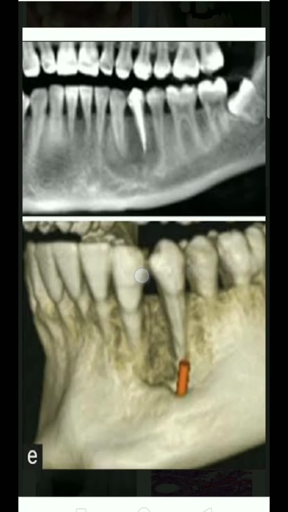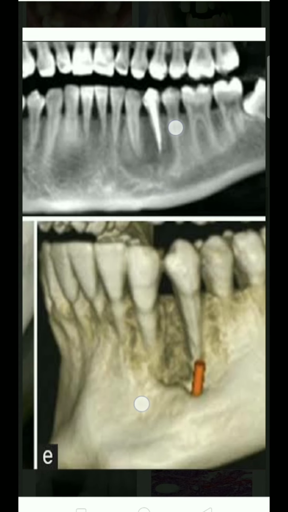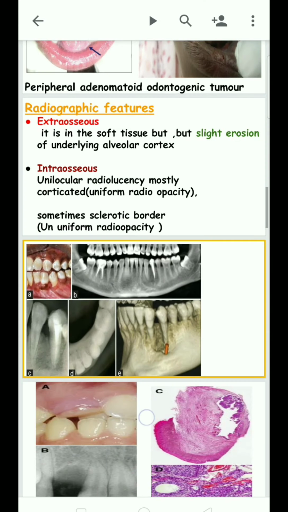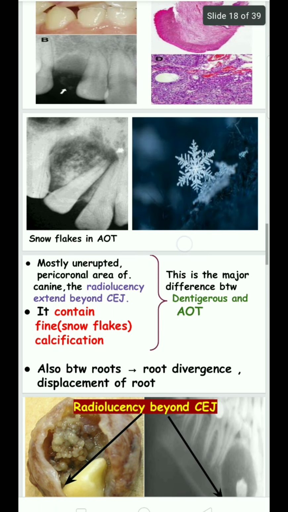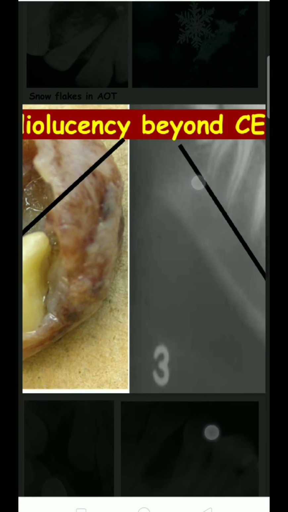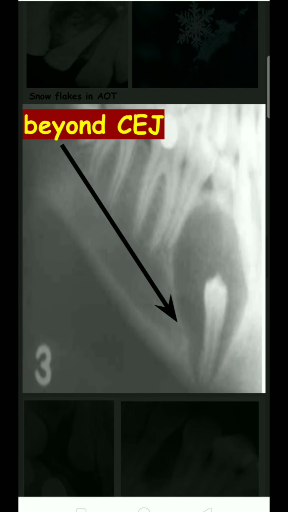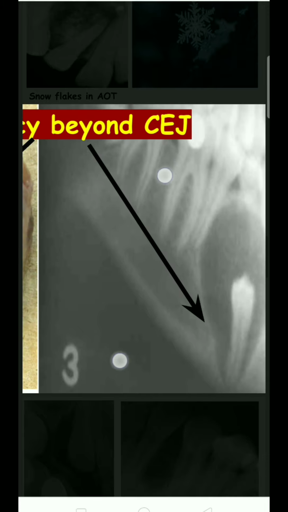The sclerotic border is nothing but an uneven thickening of the radiopaque area surrounding the border. It is mostly seen in the unerupted pericoronal area of the canine, where the radiolucency extends beyond the cemento-enamel junction. This is a follicular pattern.